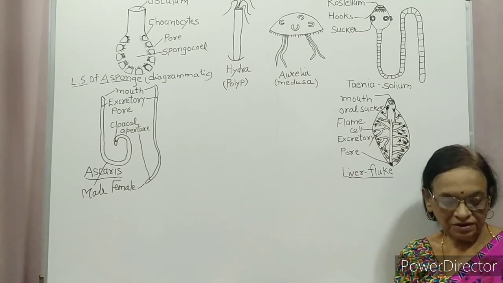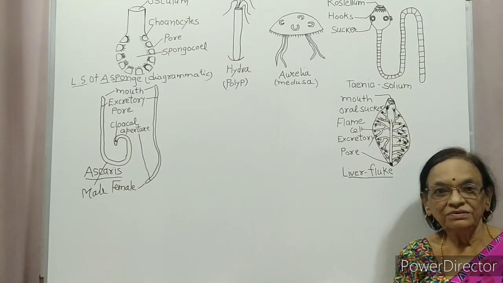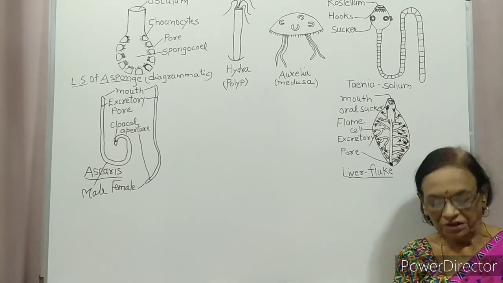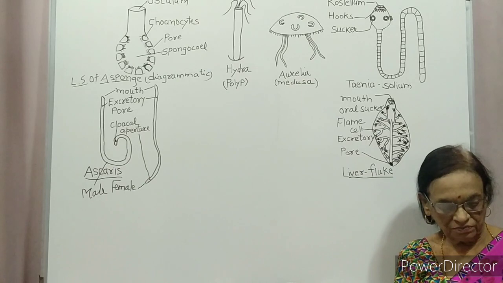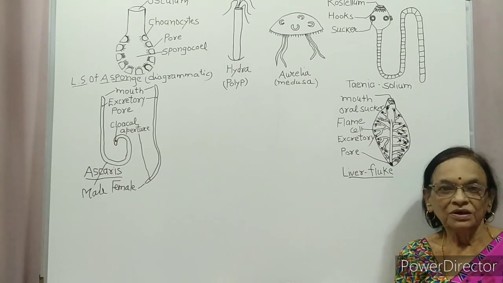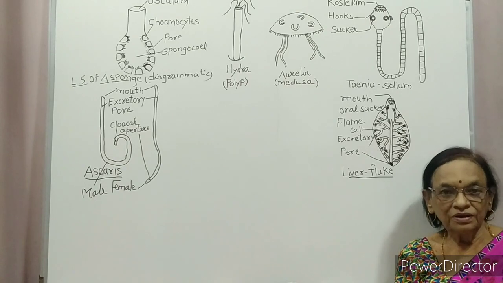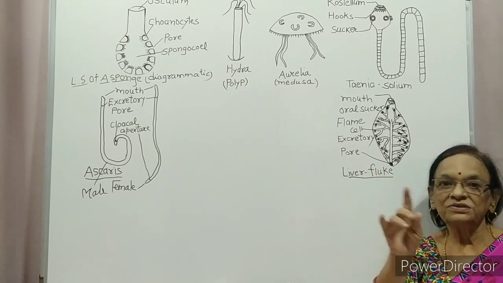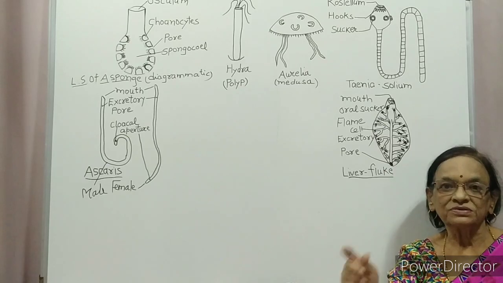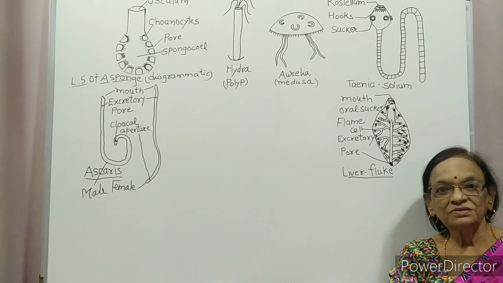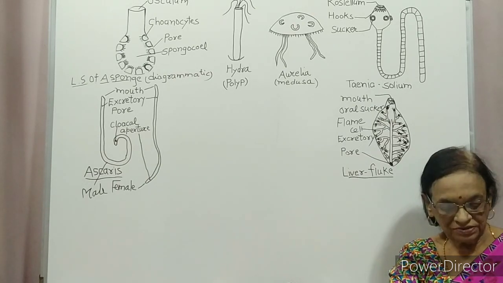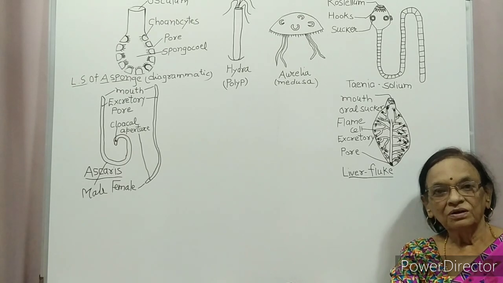Aquatic annelids like nereis have lateral appendages called parapodia which help in swimming. Closed circulatory system is present for the first time in Annelida. Nephridia, coiled structures, collect the waste from the body and pour the waste onto the external surface of the body. So these nephridia are for osmoregulation and excretion.